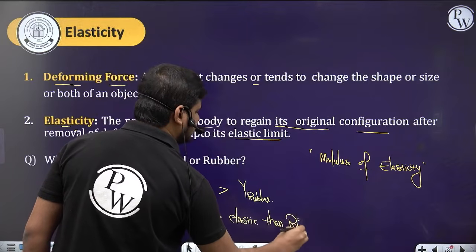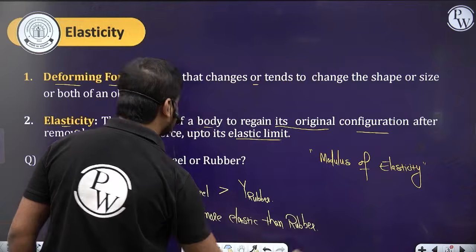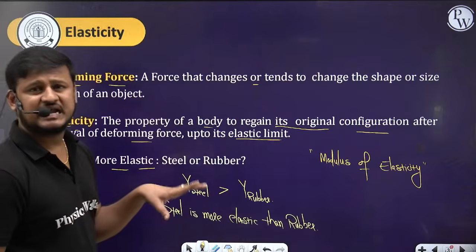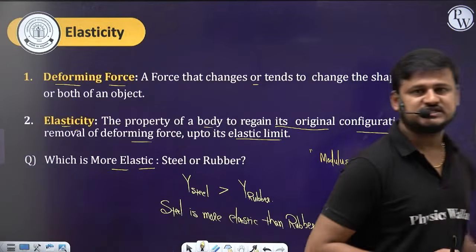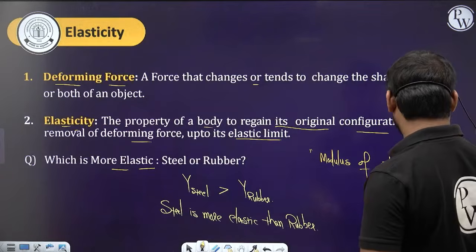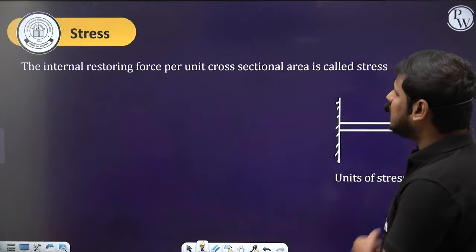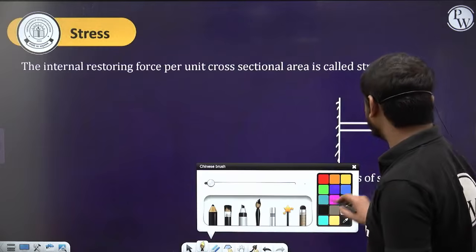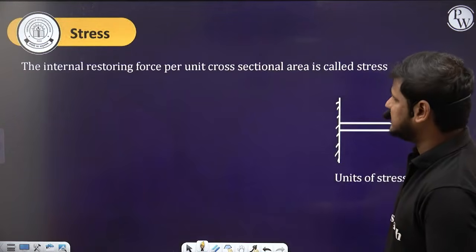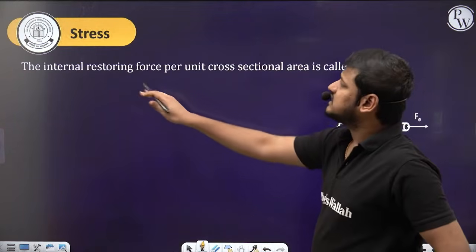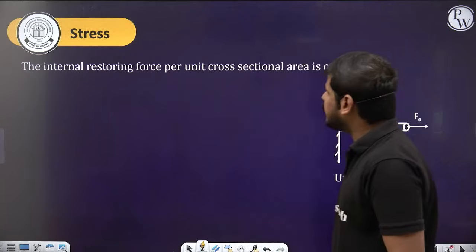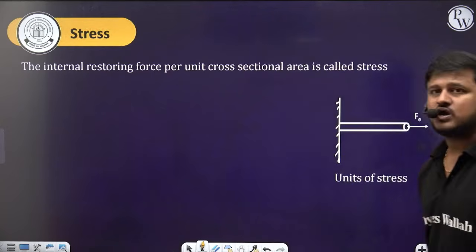Clear? Chalo. So this is the basic information. What is the deforming force? What is the elasticity? The measure of elasticity is the modulus of elasticity. So that's it. Now let's go for another term, that's called the stress. So what is the stress? It's the internal restoring force per unit cross sectional area.